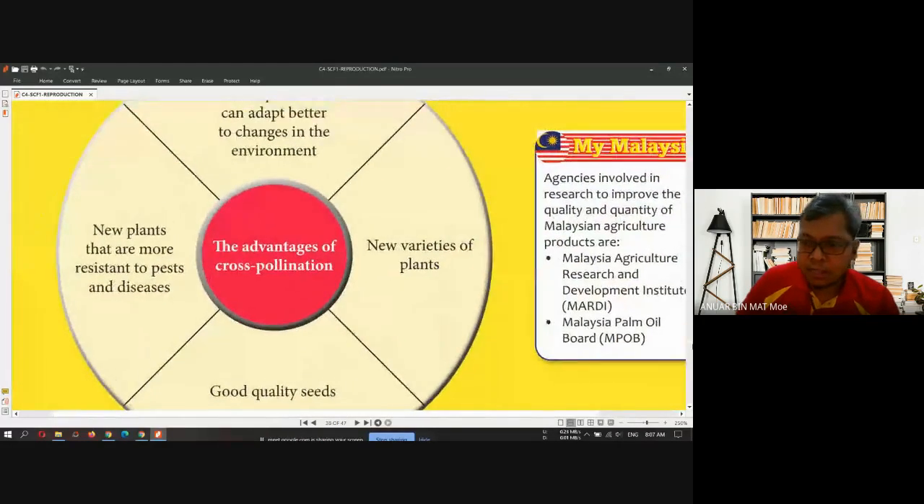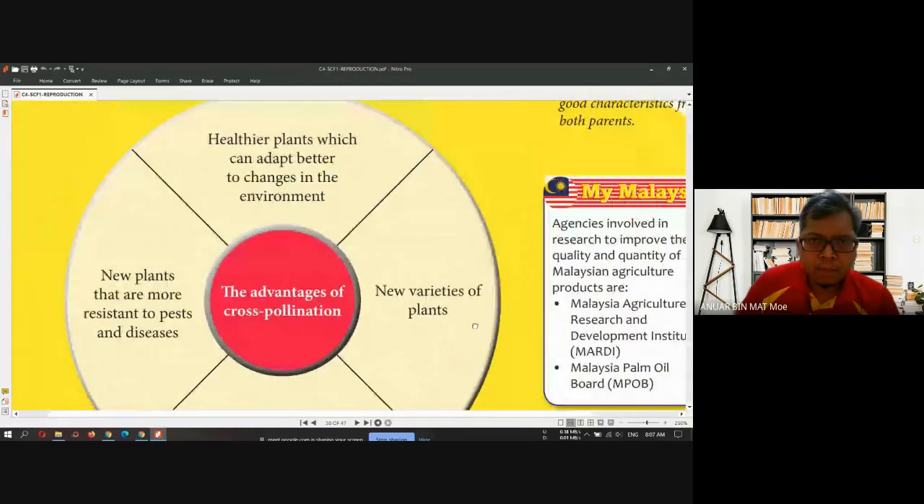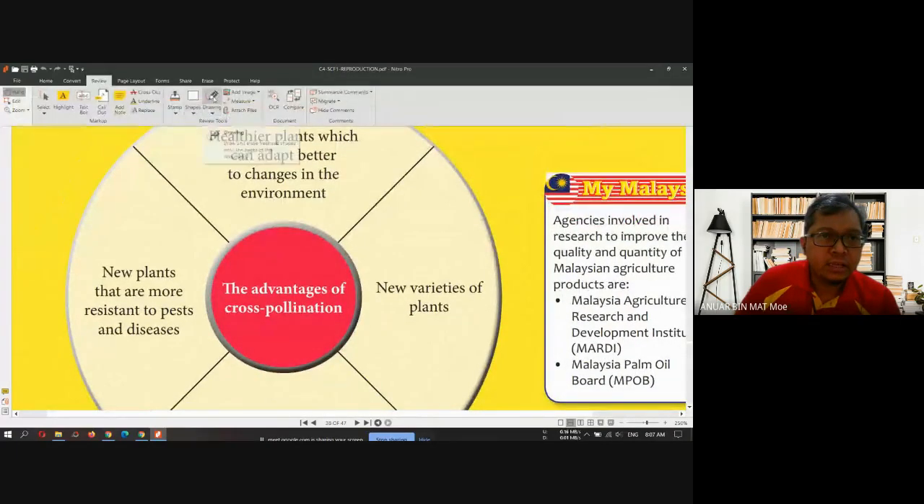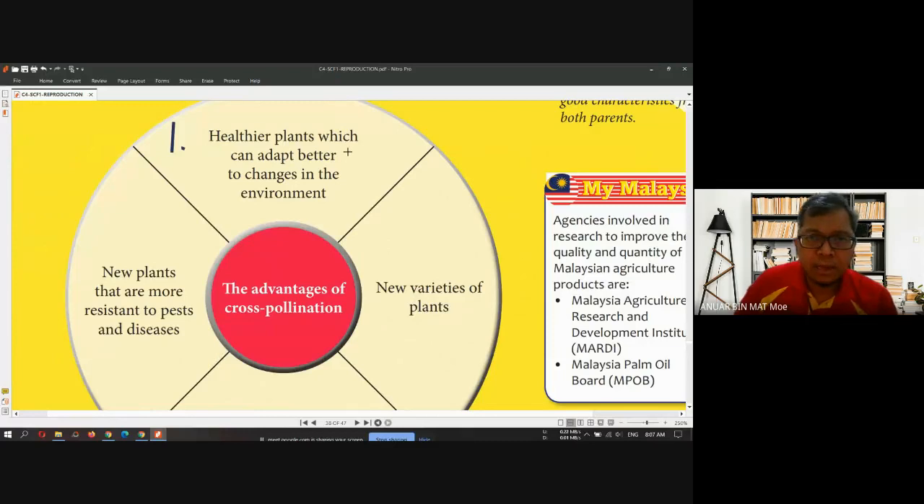Okay, so what is the advantage of cross pollination? One by one I will explain it here. Number one, cross pollination will have healthier plant which can adapt better to changes in the environment. Number two, we have the new plant that are more resistant to pests and disease, right? Again, number one, healthier plant. Number two, resistant to pests and disease.